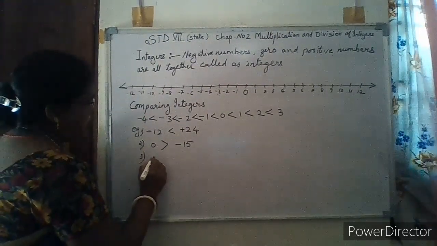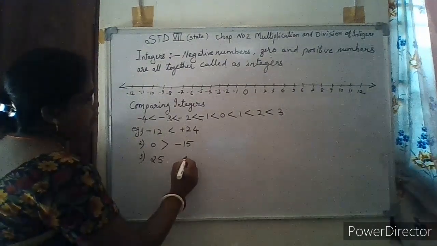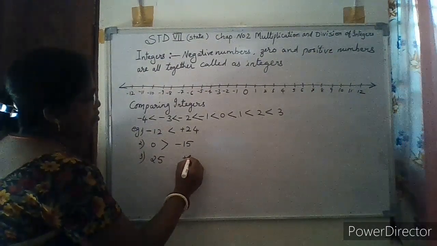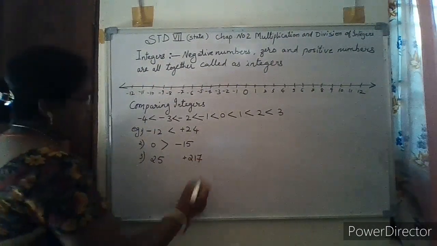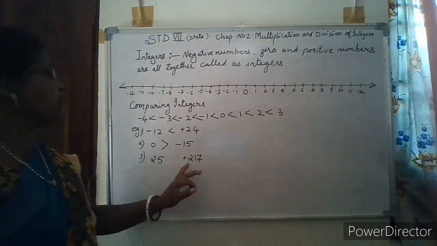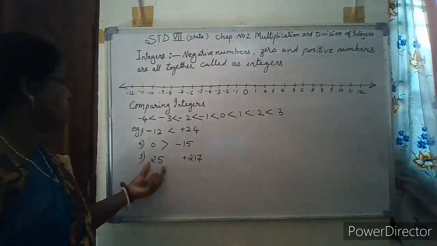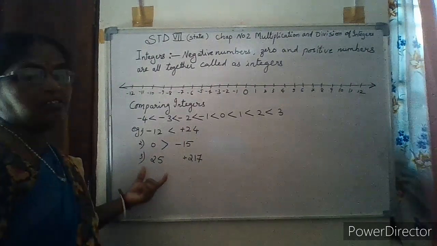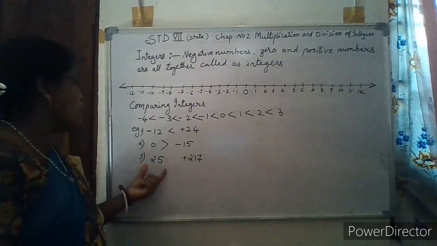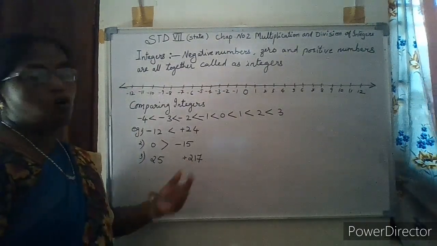Now, 25 and plus 217. I have not given any sign for this number. That means it is a natural number, it is a positive number. This is also a positive number.